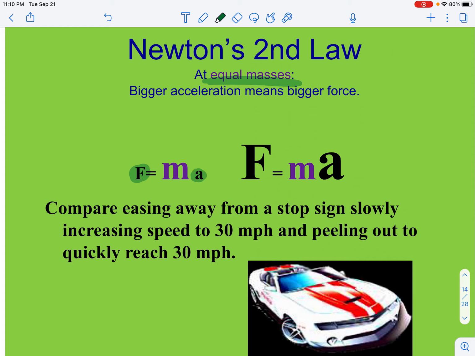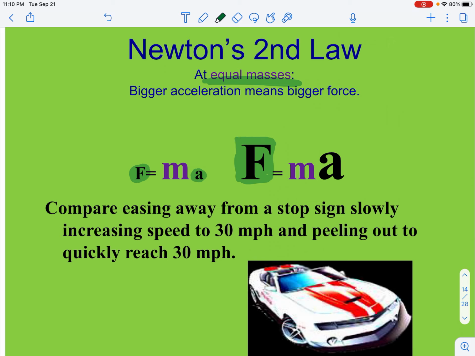We're going to come out of that red light, that stopped position, nice and slowly. It's a small change in our velocity. But if I were to be in the same car, so the mass is the same, but now I press really hard and fast on that gas pedal, well, I'm applying a greater force to my car.